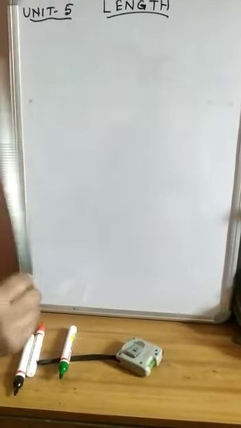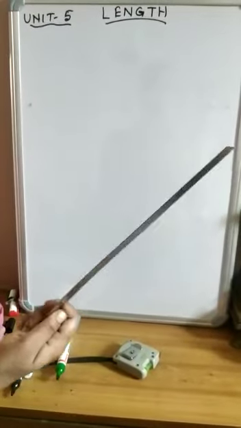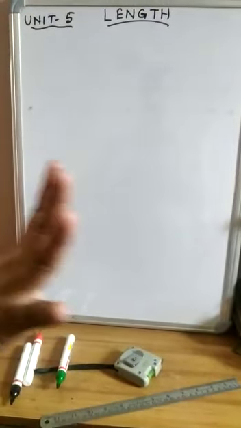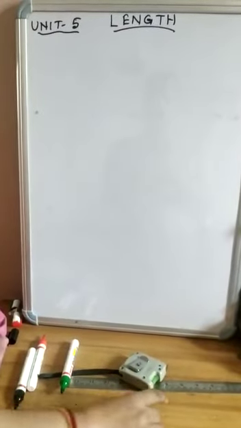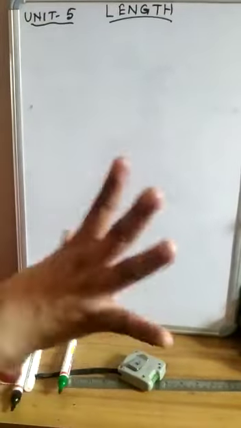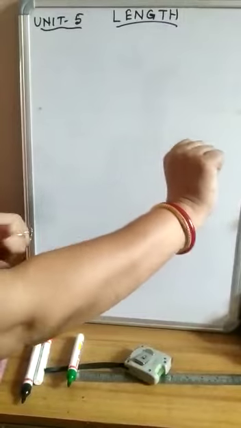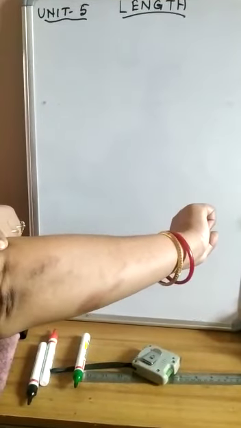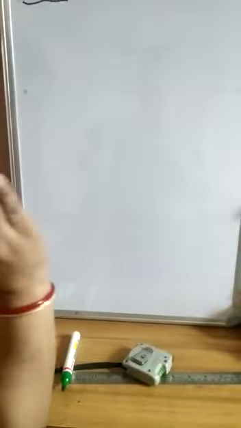Now children, I am going to show you some things which are used to measure length. See, this is a measuring scale. It is used to measure length. We can also use our hand spans, like this. We can also measure with the help of the arm, from the elbow to the hand, the palm. We use it to measure, 1 and then 2. Okay.